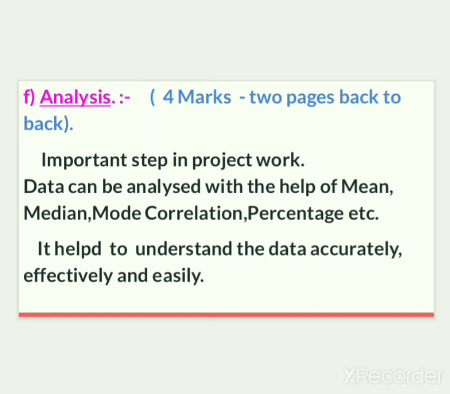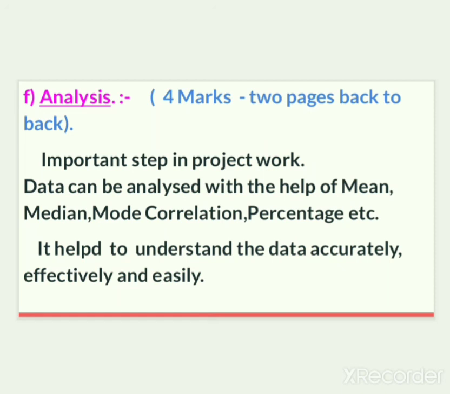Here you have to analyze the data in your observations, and to analyze the data you can use various statistical concepts like mean, median, mode, correlation, percentage, etc. Along with these, you can also represent the data in pictorial form, because a picture speaks more than words.